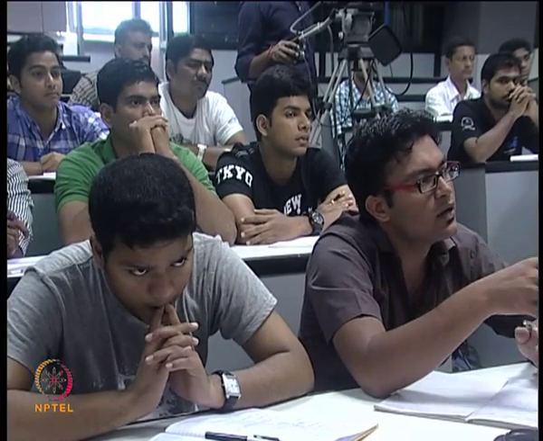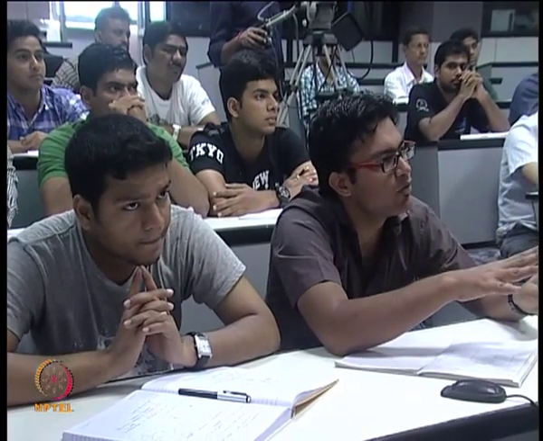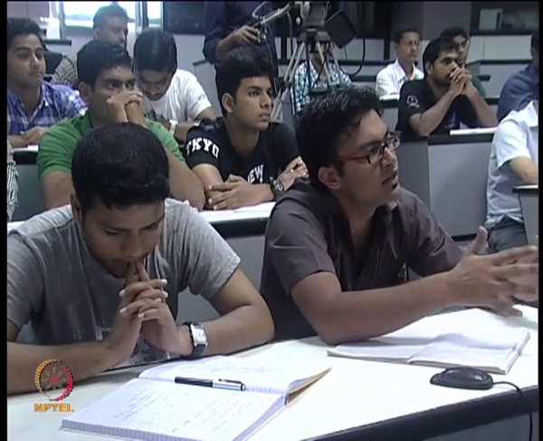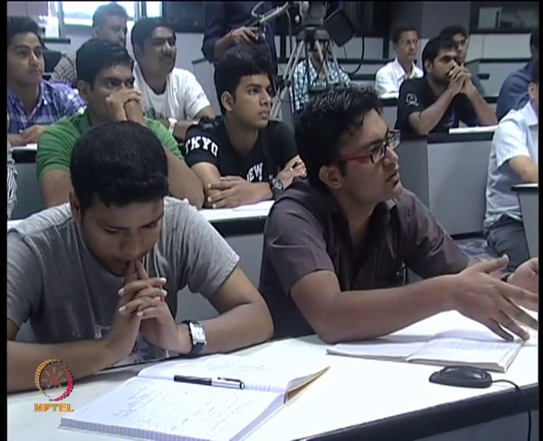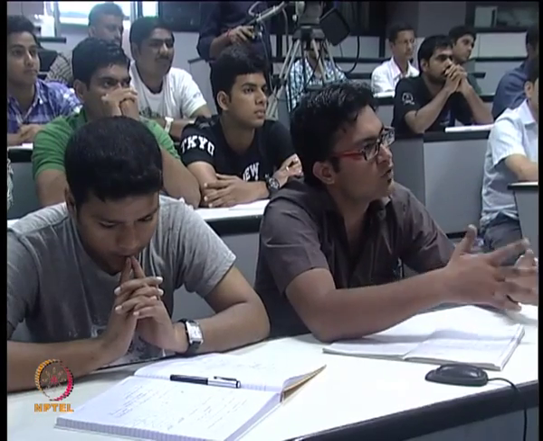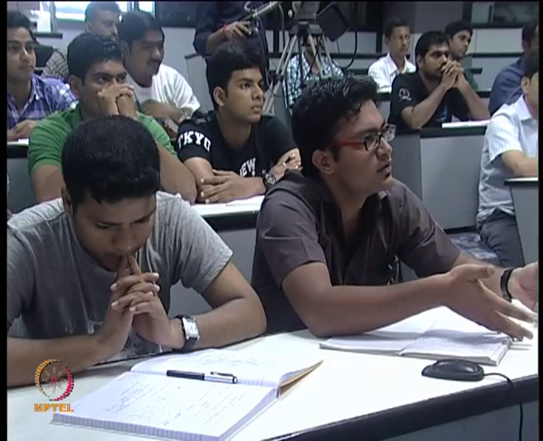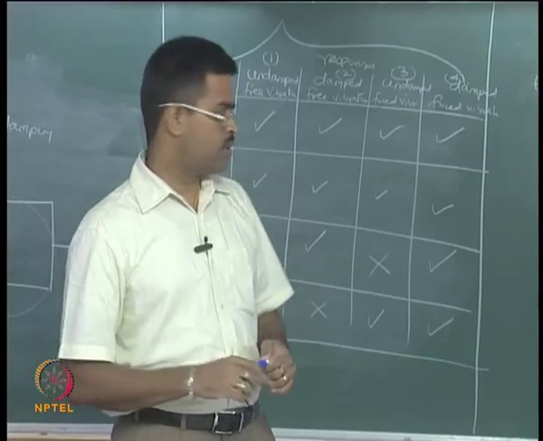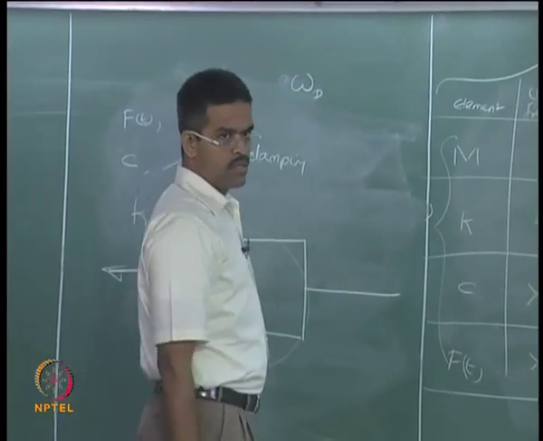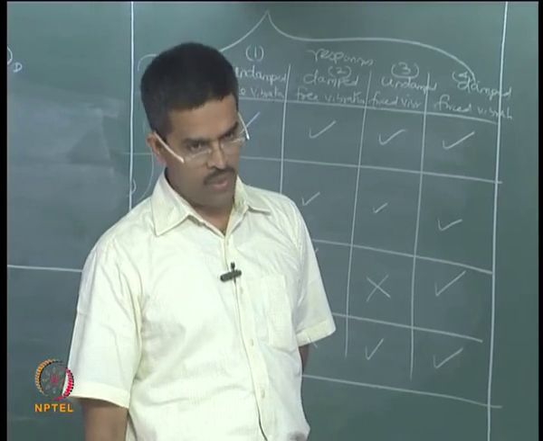Then we cannot analyze the natural frequency of the system. Sir, if only a damper is there, then it cannot vibrate in the natural frequency. You mean to say it will vibrate in a different frequency, or it will not vibrate at all? It can vibrate, but slowly its frequency can change. That is fine, but it will vibrate at a specific frequency called omega d, which you call damped frequency. We are not talking about that here. Fine, frequency will change, but once frequency is there, it is vibrating.